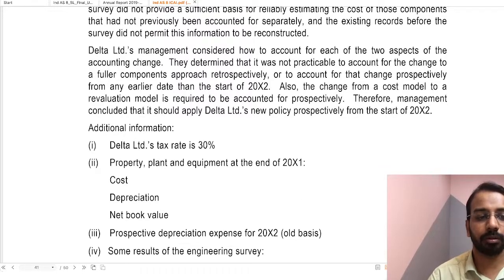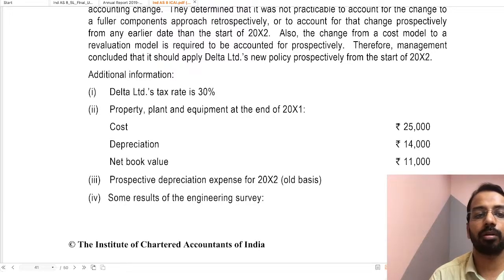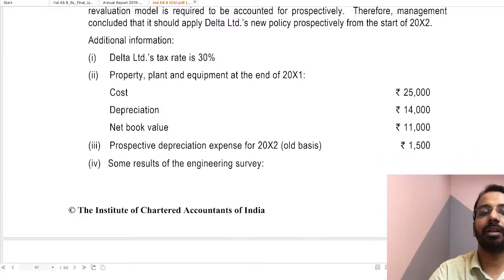Okay, so this is where it is impracticable. You can see the case that it is impracticable. Now they determined that it was not practicable to account for the change to a fuller component approach retrospectively, or to account for that change prospectively from any date earlier than the start of year 2. Also, the change from a cost model to a revaluation model is required to be accounted for prospectively as per Ind AS 16. Therefore, management concluded that it should apply Delta's new policy prospectively from year 2.